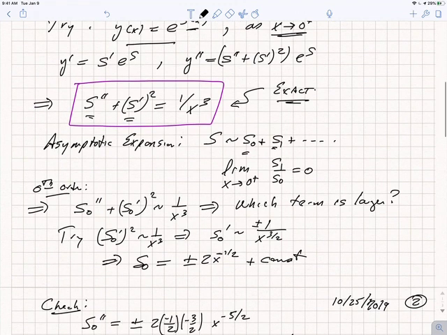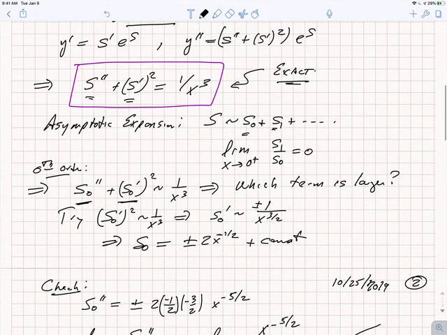At 0th order, if I just plug in s0 into my expression, I'm going to get s0 double prime plus s0 prime squared is asymptotic to 1 over x cubed. I write asymptotic here because this isn't an exact expression. I just want to capture the leading divergent behavior as x goes to 0 from the positive side. Well, the question that confronts us is which of these terms, s0 double prime or s0 prime squared, is likely to be larger. With experience, you will see that especially in the case of an irregular singular point, it's generally the square of the first order term that's larger, and we'll see that directly in a moment.